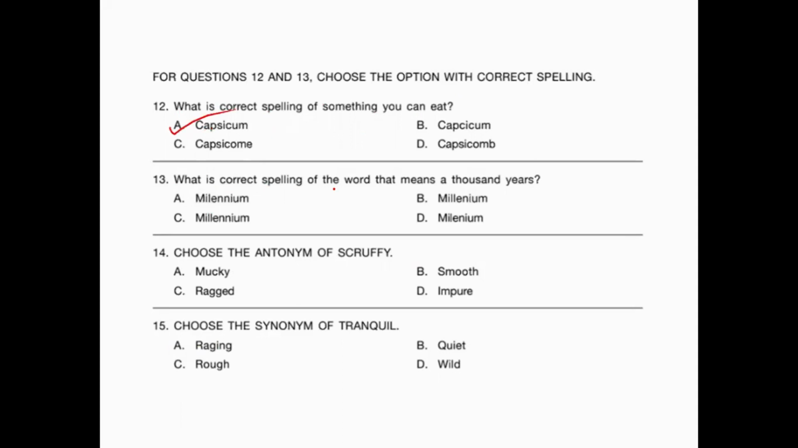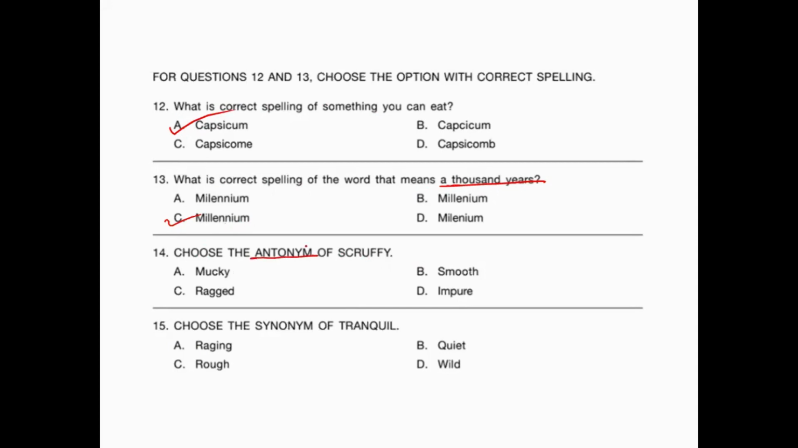CAPSICUM. Okay, capsicum. Next, what is the correct spelling of the word that means 1,000 years? 1,000 years means millennium. Okay, and what is the correct spelling of that? It is MILLENNIUM, millennium. Okay, next, choose the antonym of scruffy.